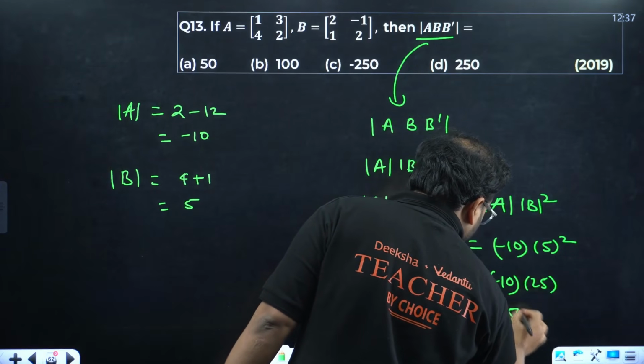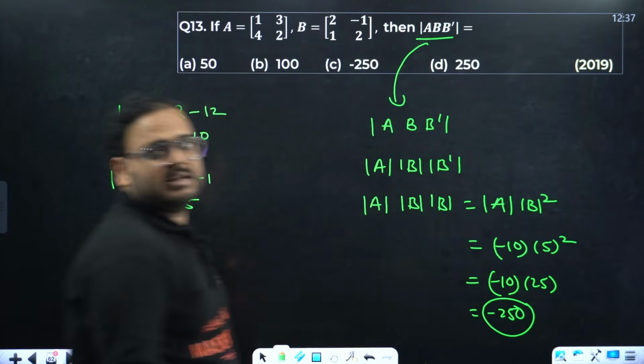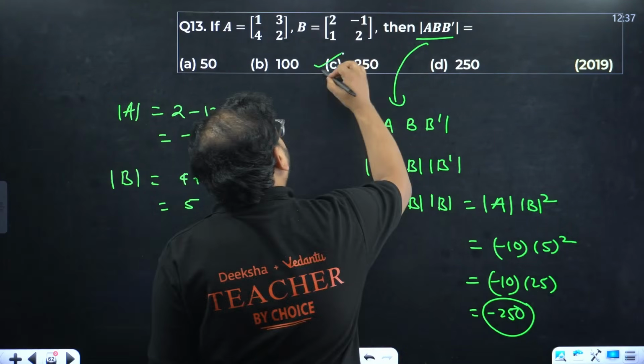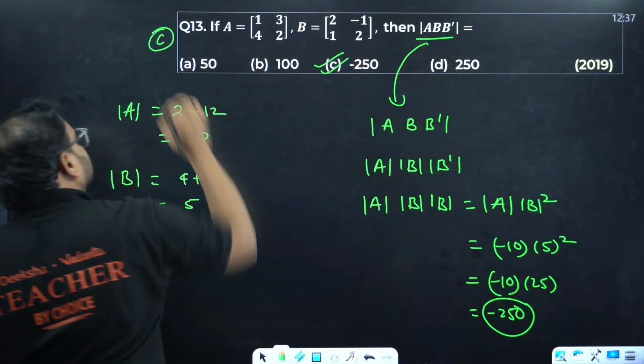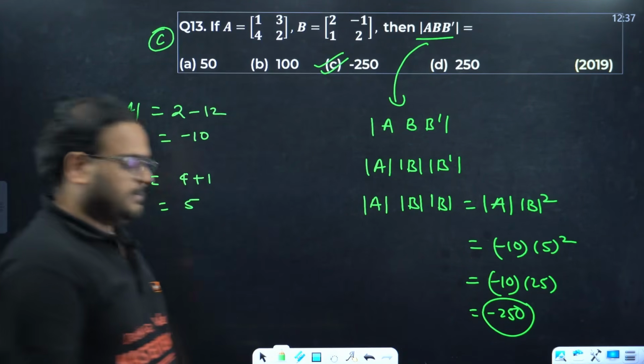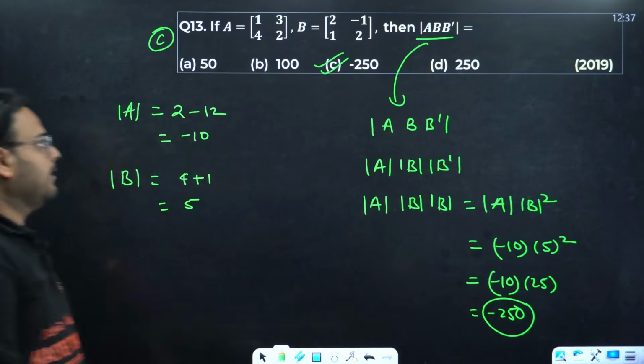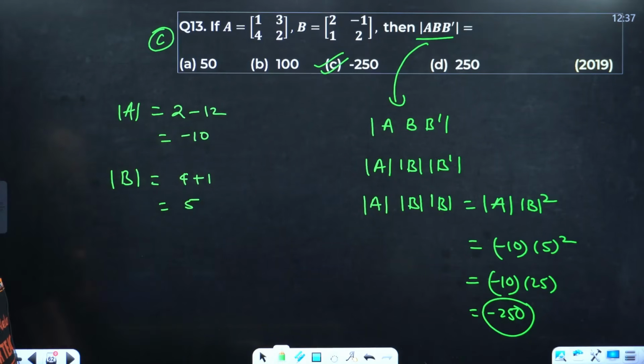Minus 250. Answer is option C. 13th is option C. Have a look. Clear? Can we move on?